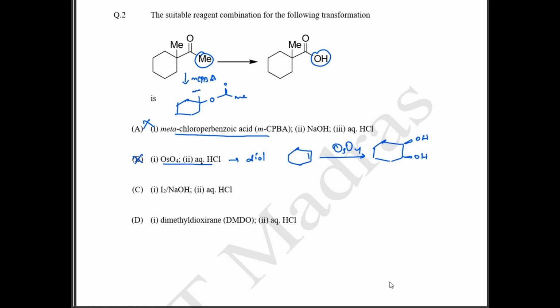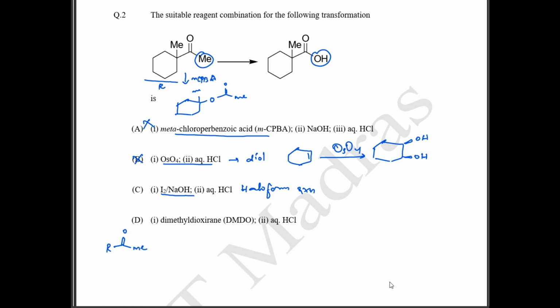And option C. In option C, we have iodine and NaOH, which is nothing but your haloform reaction. So let's see what happens. First, let's say I'm going to consider this entire term as R. So this is going to be R double bond O Me.